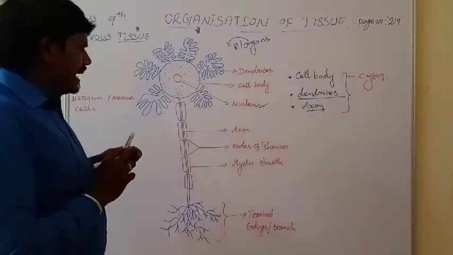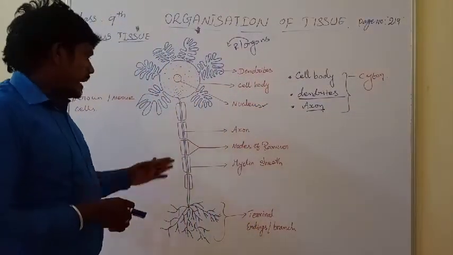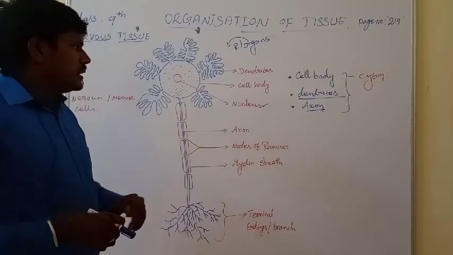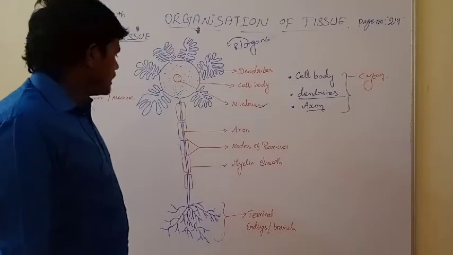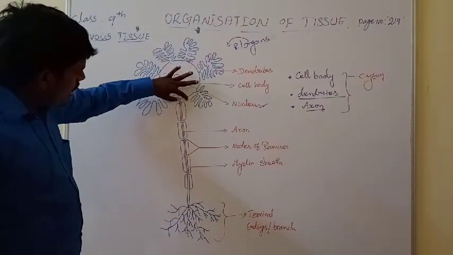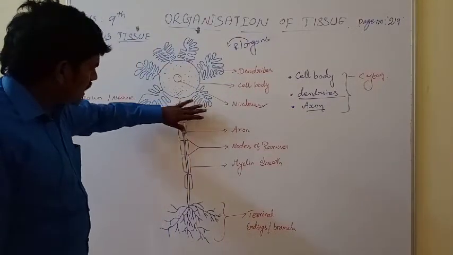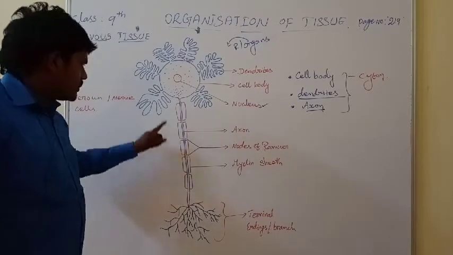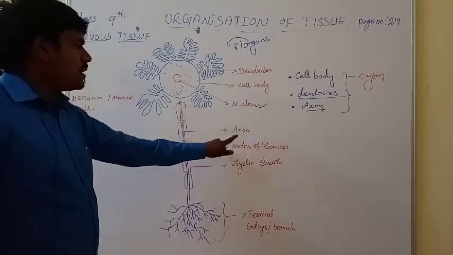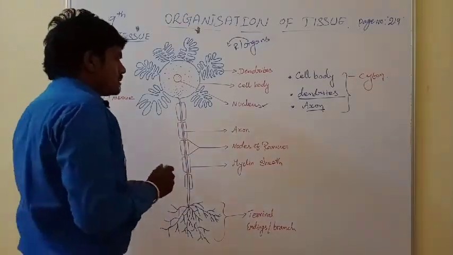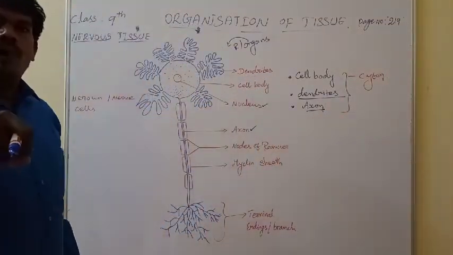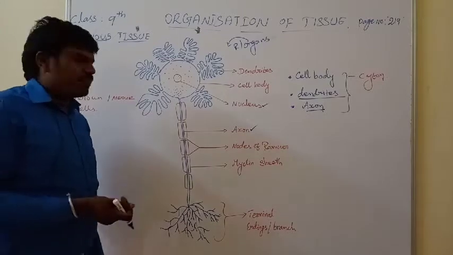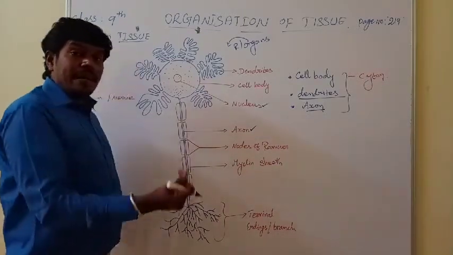Axon, that is the elongation part. It is an elongated, cylindrical structure. This axon is arising from the cell body. From the cell body, you see out of the surface, any one dendrite will extend that structure. This long structure is called axon. So axon means that it is arising from the cell body, very large in size.